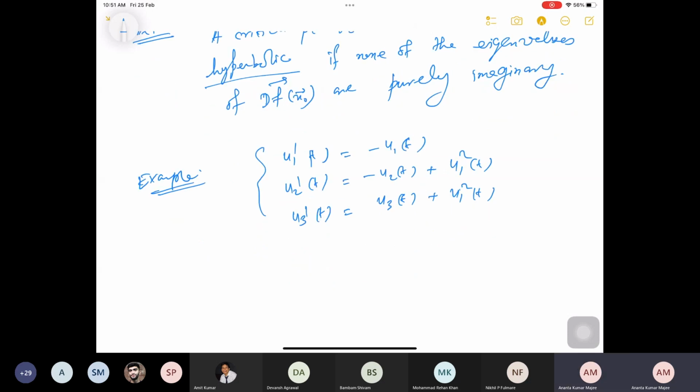Okay, for this nonlinear system, the zero vector is the only equilibrium point.